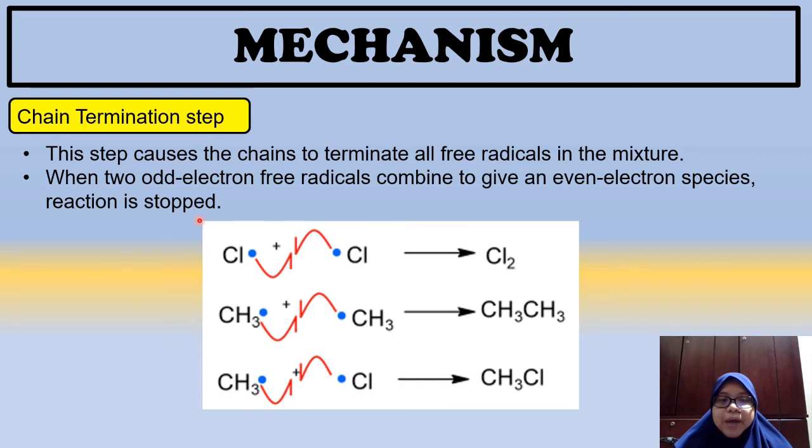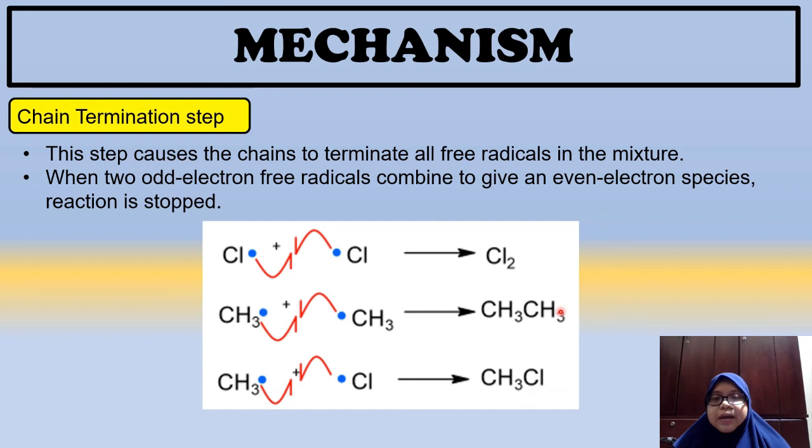So, macam mana kita combine? Okay, kita ada beberapa possibility. First, chlorine free radical dengan chlorine free radical awak combine, join together. So, awak produce chlorine molecule. Okay, so nampak kat sini tak ada lagi free radical. And then kalau methyl free radical react dengan another methyl free radical, dia produce ethane. And then kita ada methyl free radical react dengan chlorine free radical, dia combine together, dia akan hasilkan chloromethane.